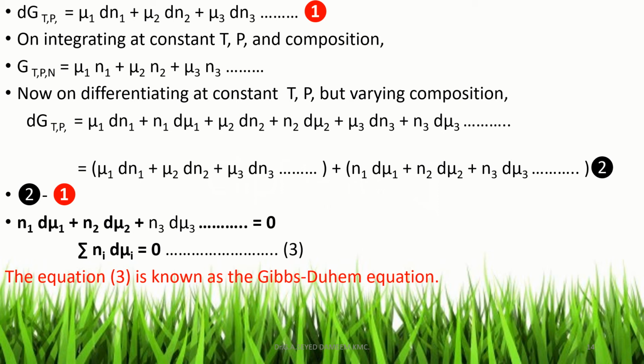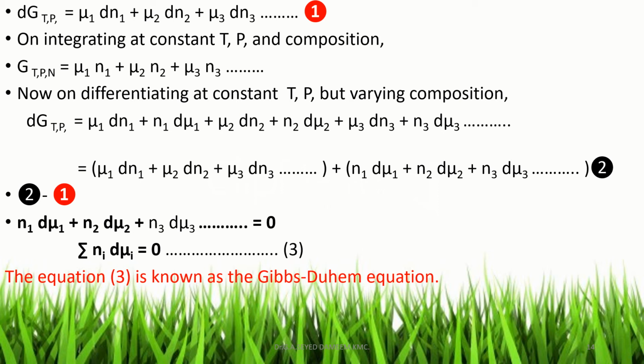So in that sense we get this equation: dG at constant temperature and pressure is equal to mu1 dn1 plus n1 d mu1 plus mu2 dn2 plus n2 d mu2 plus mu3 dn3 plus n3 d mu3 plus etc.